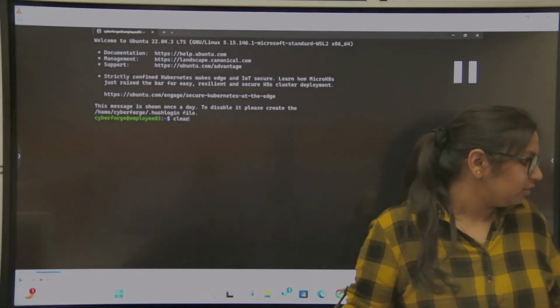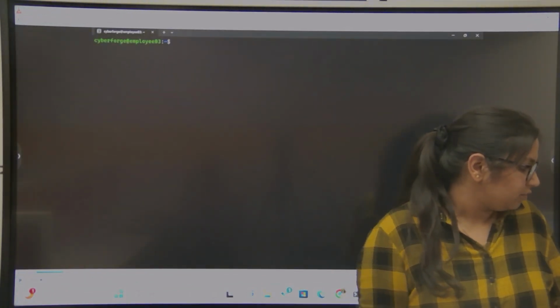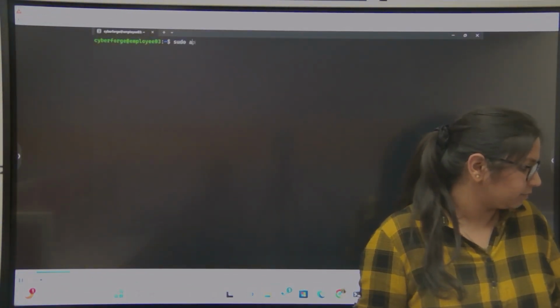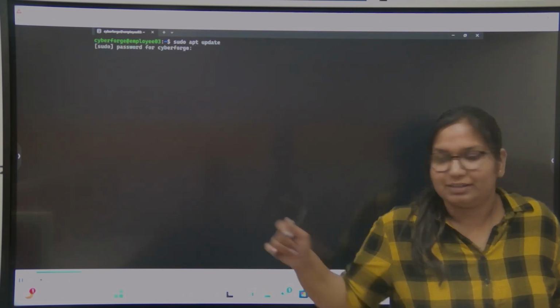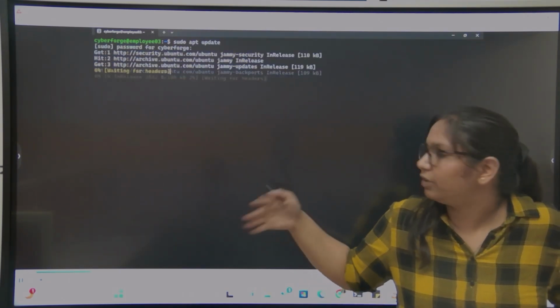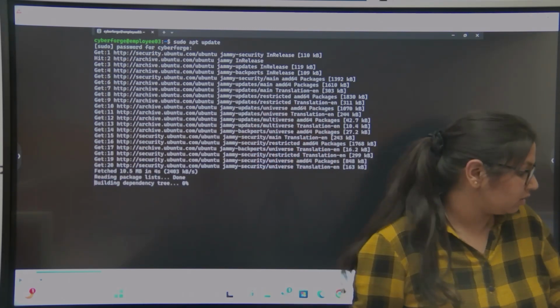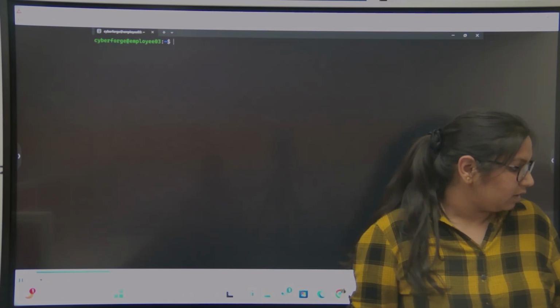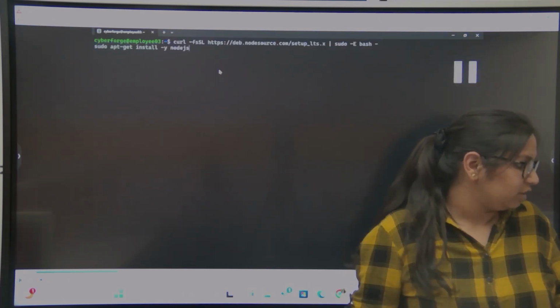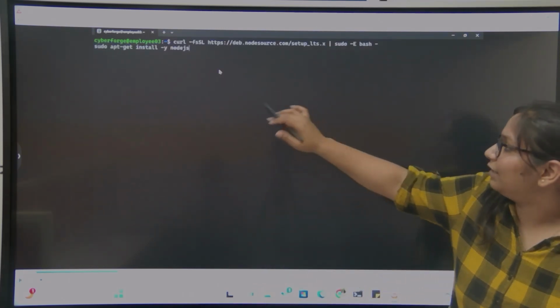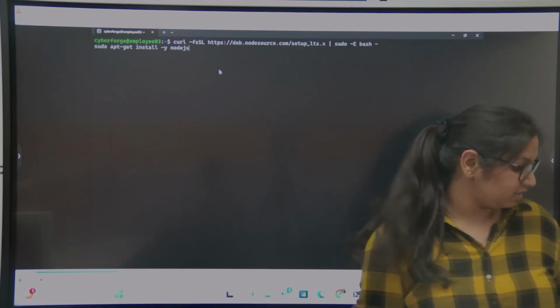So for that, first we need to update the packages. I am using WSL here, but you can use Linux or WSL, whatever you want. Then we will install Node.js. For Node.js, I am using this curl command, then apt-get install nodejs.